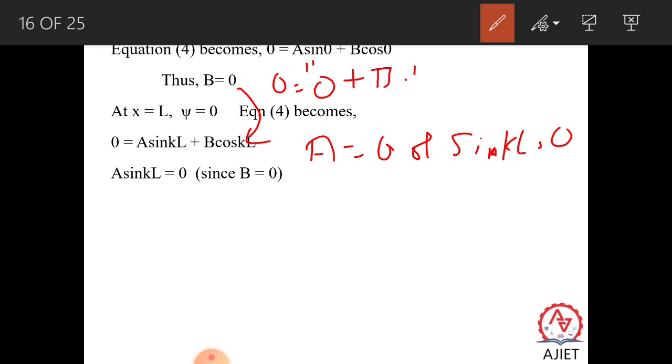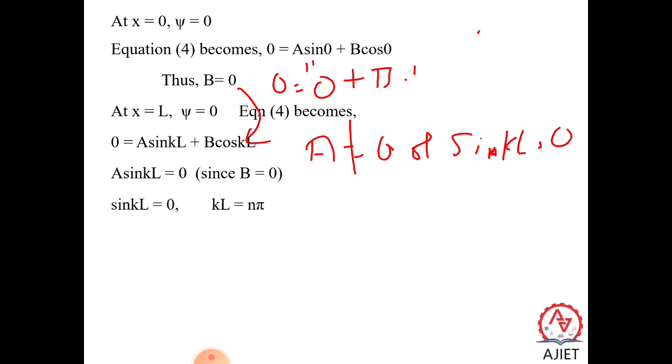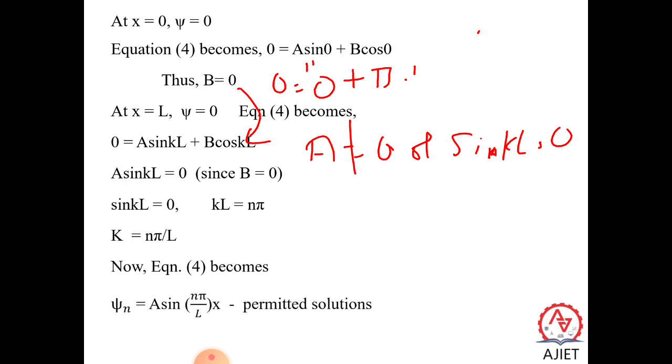Then what do we have to take? So a is not equal to 0, hence sin kl should be equal to 0. When sin kl is equal to 0, what is the value of kl? kl is equal to n pi. And what is k? Taking L to the denominator, k is equal to n pi divided by L. Now when you substitute in equation 4, xi n is equal to a sin, instead of k we can write n pi by L into x. So this is the permitted solution or wave function for a particle inside an infinite height potential well.